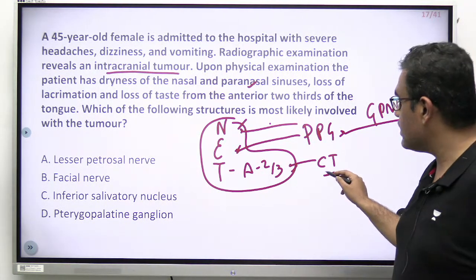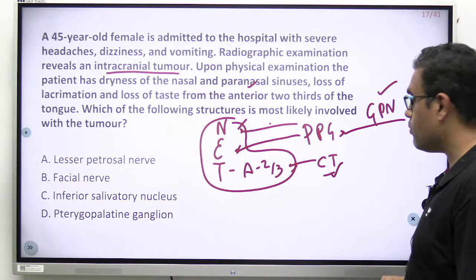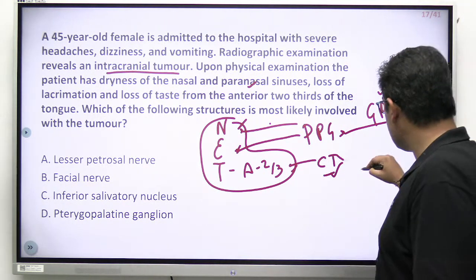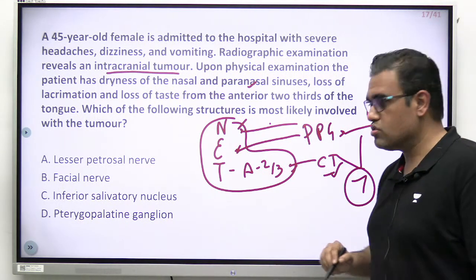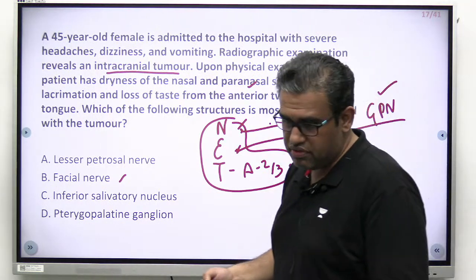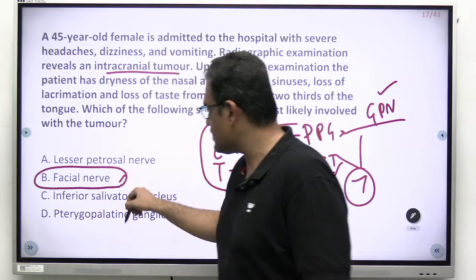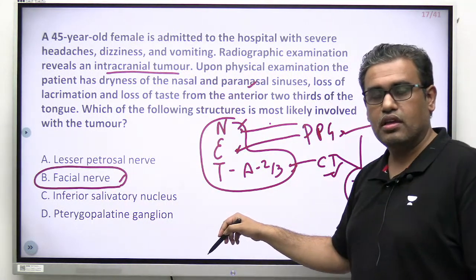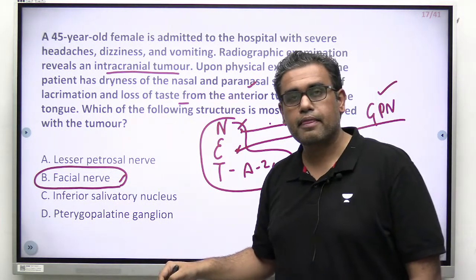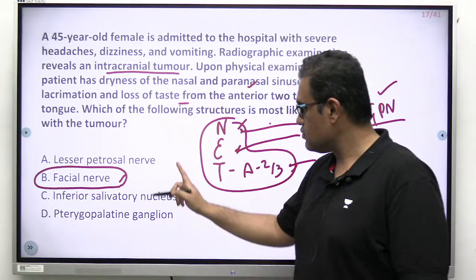But if you look over here, the chorda tympani and greater petrosal have what in common? They are coming from a common nerve. Which nerve is that? That is the facial nerve. Fine. So if we choose facial nerve, we can explain all these three findings, and therefore facial nerve is the answer. But the second confusing option was the pterygopalatine ganglion. But you can't explain the loss of taste from the anterior 2/3 of the tongue by the pterygopalatine ganglion. Remember that. Fine. Answer is facial nerve.